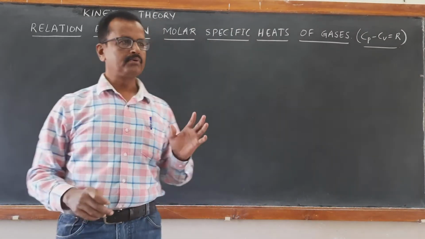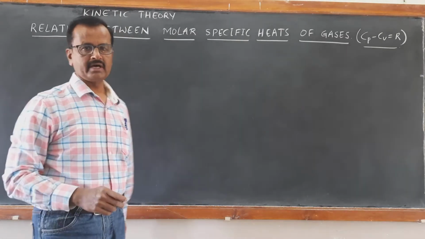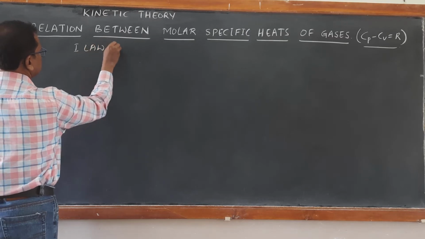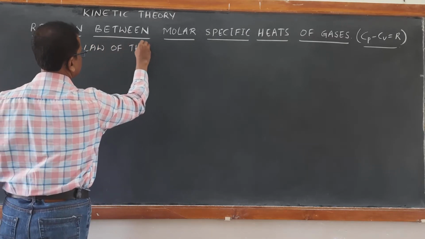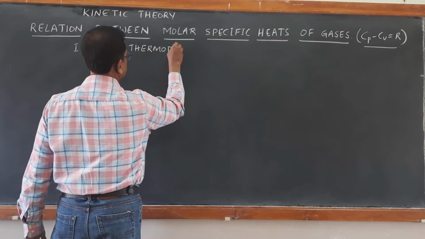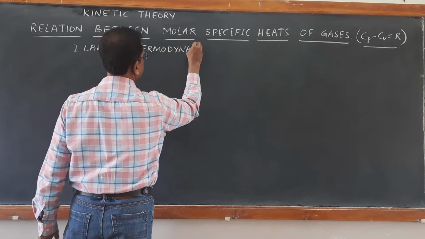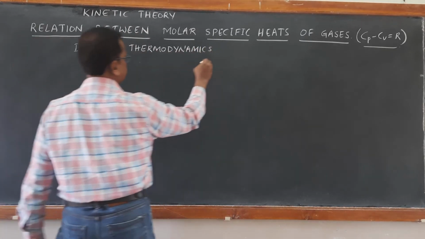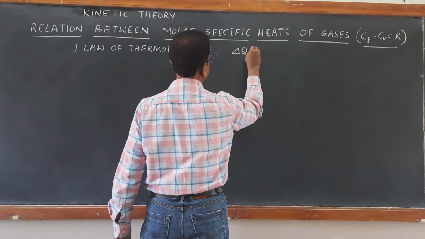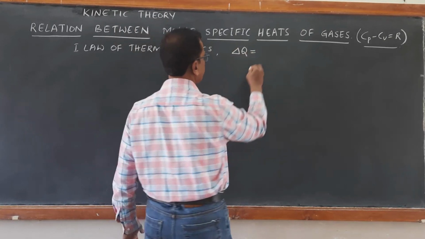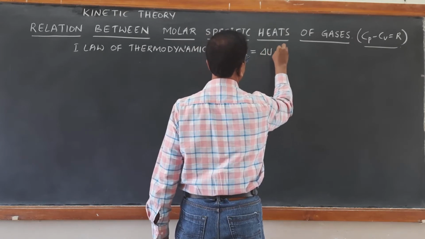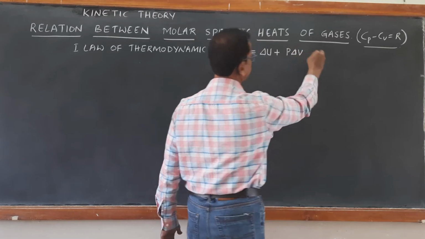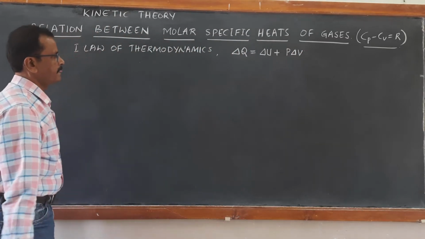We prove it with the help of the first law of thermodynamics. According to the first law of thermodynamics, it states that the heat supplied delta Q is partly used for increasing internal energy and partly used for the work P delta V, where P delta V is delta W, that is work.